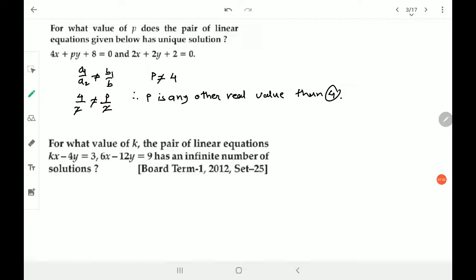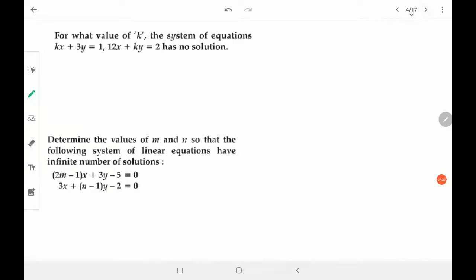For what value of k does the pair of linear equations have an infinite number of solutions? So I have chosen all one type of questions, right? So k by 6 is equal to minus 4 by minus 12 is equal to 3 by 9. That means infinitely many solutions. It means all ratios are the same, all values are equal. So anything you can choose. I think this and this I'll choose. So k upon 6 is equal to 3 upon 9, and you can easily get the answer. I should not solve this now.